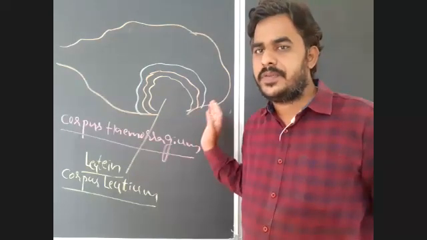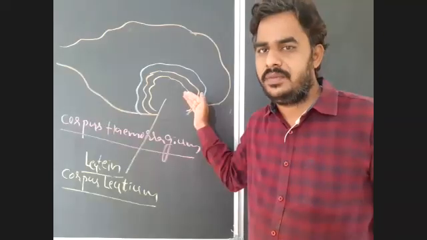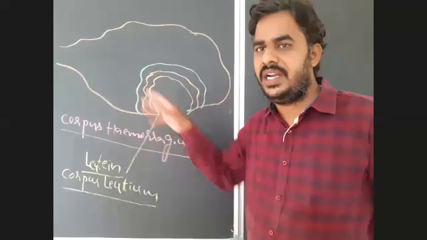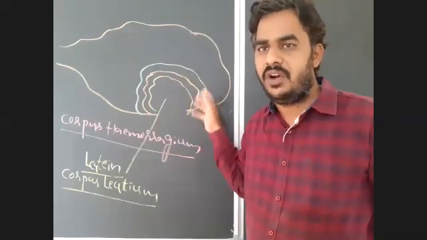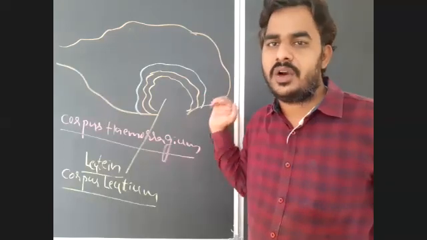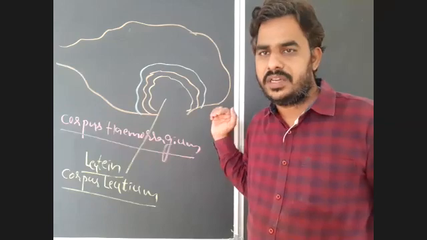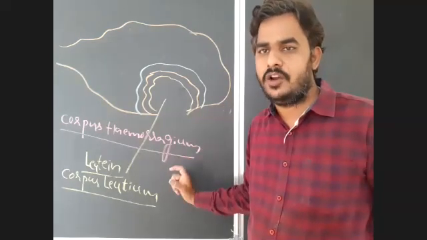The ruptured Graafian follicle, after releasing the secondary oocyte, will be filled with a carotenoid, lutein. Whenever it is filled with lutein, it appears in yellow color. So this yellow color body is known as corpus luteum. Corpus means body, luteum means yellow. So, yellow color body.